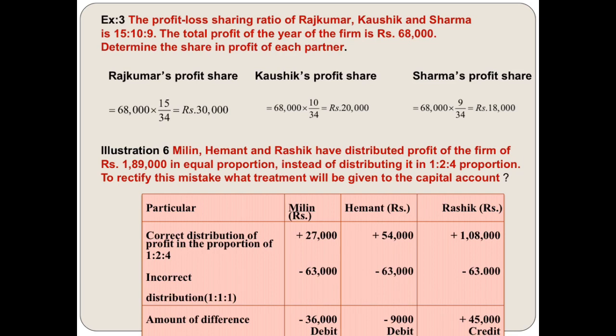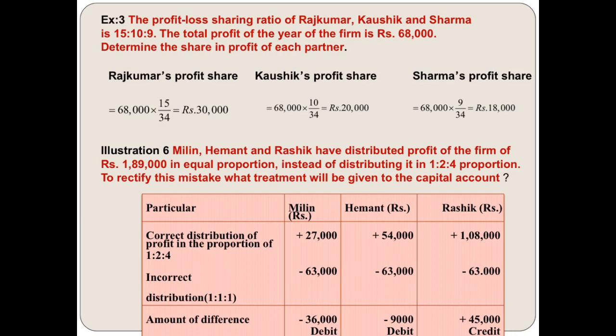Now illustration 6. This is an important one from the exam point of view. Milind, Hemant and Rasik have distributed the profit of the firm of rupees 1,89,000 in equal proportion instead of distributing it in 1:2:4. So they committed a mistake. They distributed 1,89,000 in equal proportion instead of 1:2:4 proportion. So you have to rectify this mistake and give the accounting treatment.